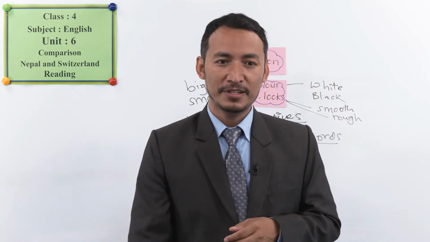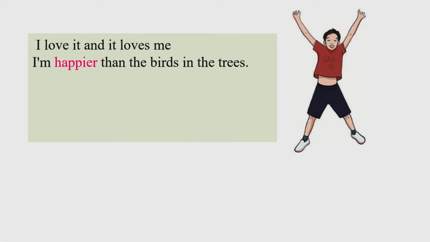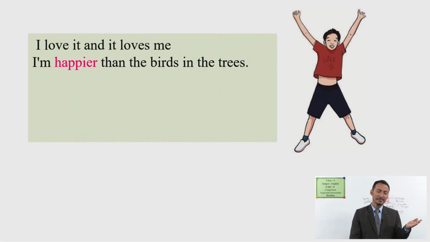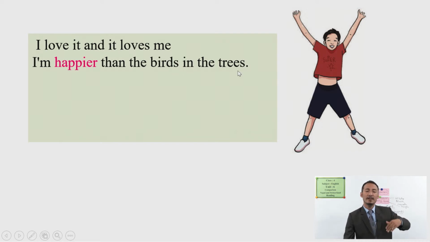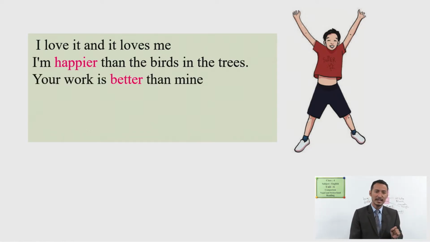So that's the difference. I love it and it loves me. Who loves whom? The poet loves the bird, right? And the bird loves the poet. It means here the bird. I'm happier than the birds in the trees. In the other trees, there are other birds who are happy. But the poet is even happier, more happy than the other birds here. So that's the comparison between the birds and the poet.